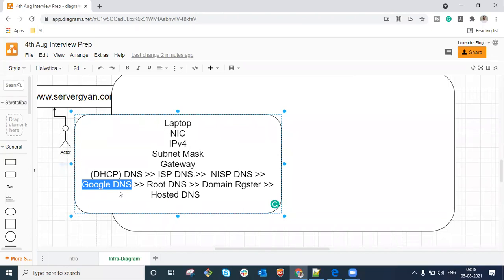Okay, so the DNS IP would be configured on the router that we are using, and through the DHCP protocol it is providing us the DNS IP in the router. Yes, you are right.